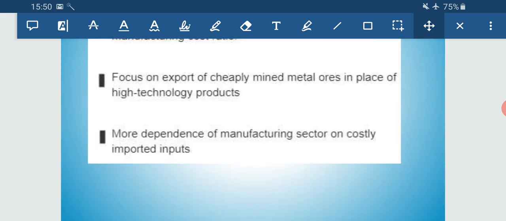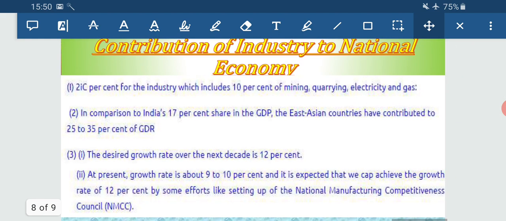Next, more dependence of the manufacturing sector on costly imported inputs. Our country is lacking in superior quality inputs, and we have to import the inputs from different countries, and obviously it is increasing the cost of production. So we are not able to compete in the international market, and that is why we got stagnated. So these are the reasons why there was a stagnation.